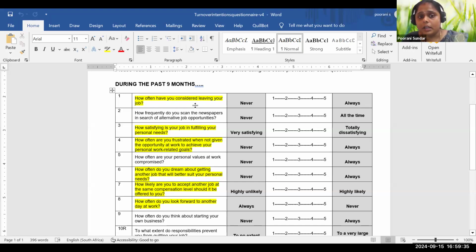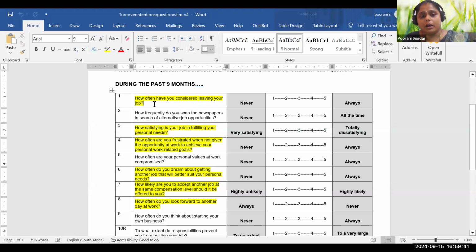You see here, he is not directly asking, obviously it is a turnover scale, but he is not directly asking whether this was the reason for your leaving your job, or whether this is a reason for checking opportunities elsewhere. It's not leading employees to something.